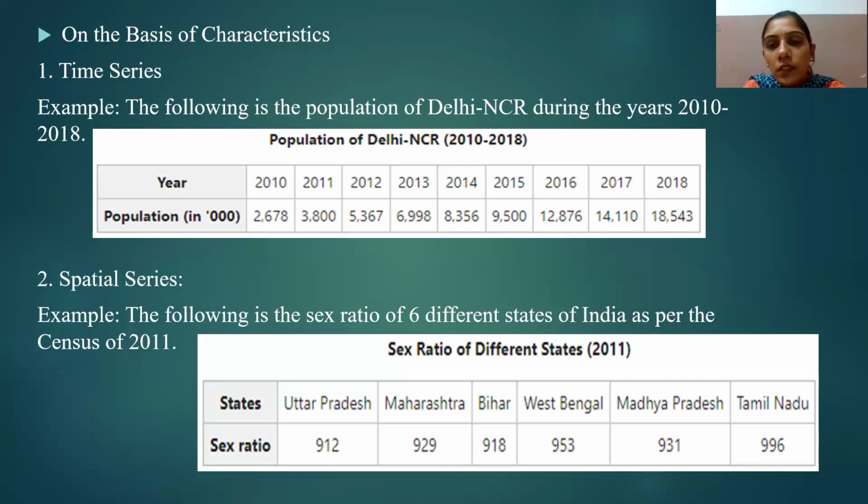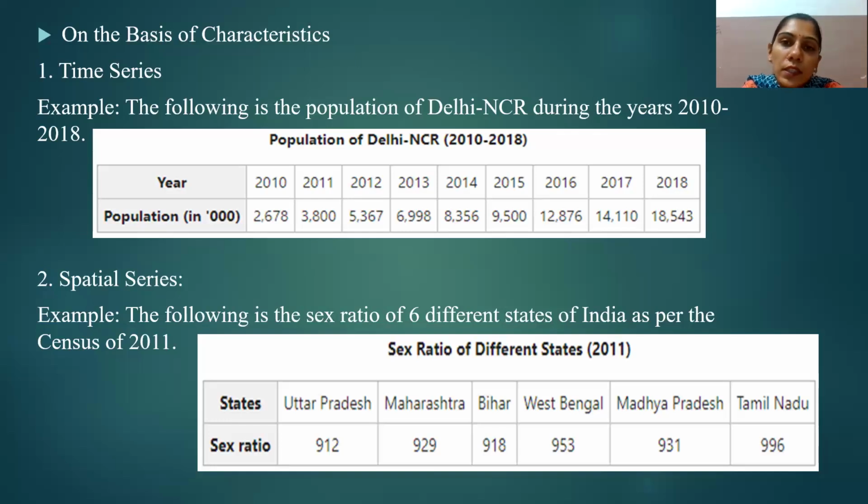As you can see in the example on your screen, the sex ratio of six different states is given as per the Indian census of 2011. There are a total of six states given: Uttar Pradesh, Maharashtra, West Bengal, Bihar, Madhya Pradesh, and Tamil Nadu.